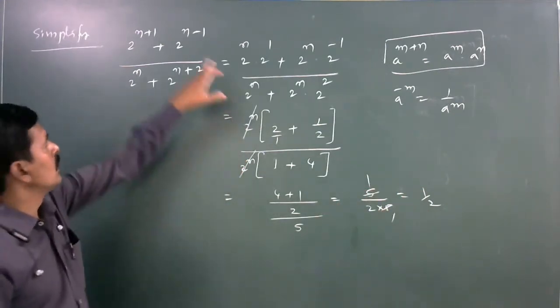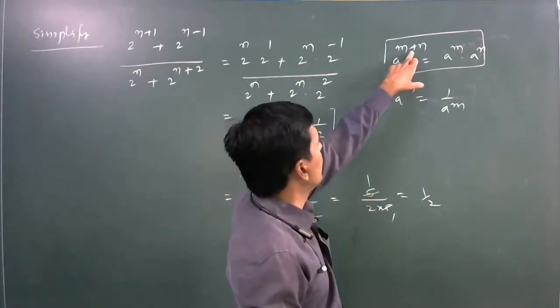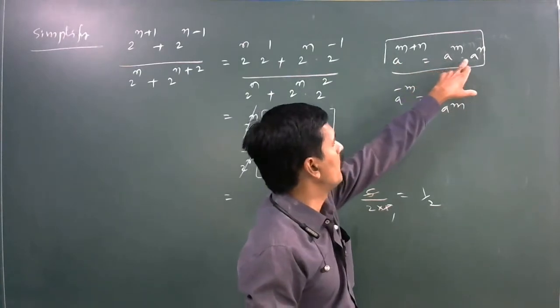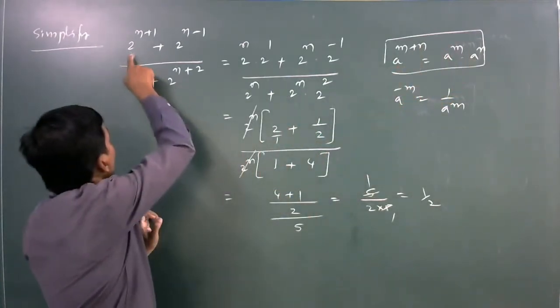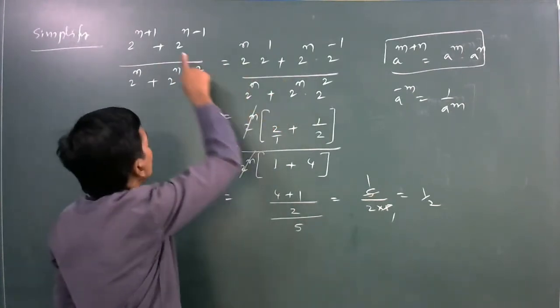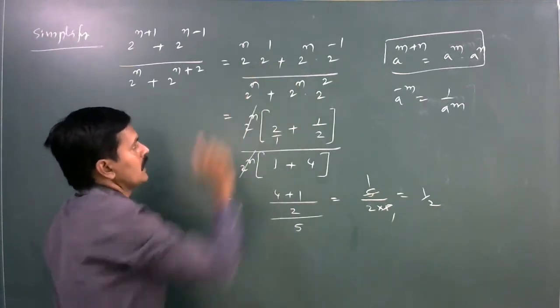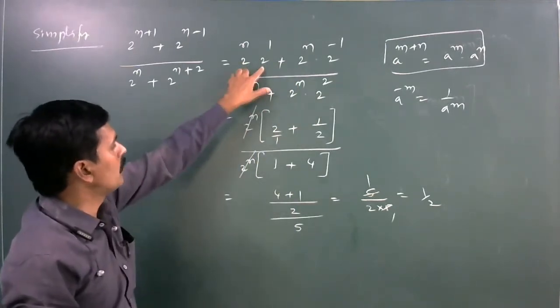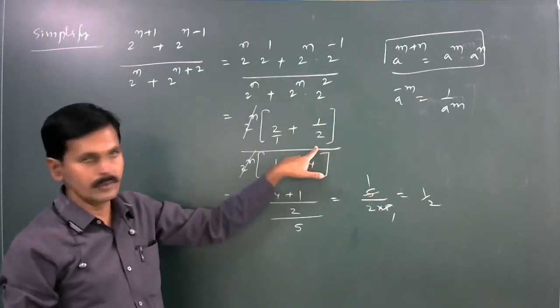Here first applying which law? a power m whole power n is equal to a power m into a power n. Here 2 power n plus 1 is 2 power n into 2 power 1. Here also 2 power n into 2 power minus 1. Here 2 power n is taking common. Here 2 power 1 is 2 and 2 power minus 1 is equal to 1 by 2.